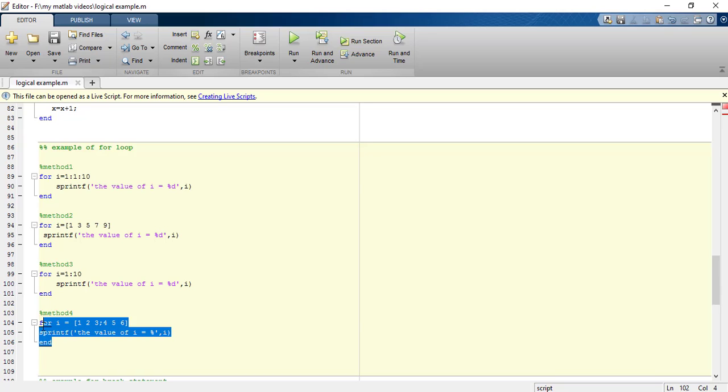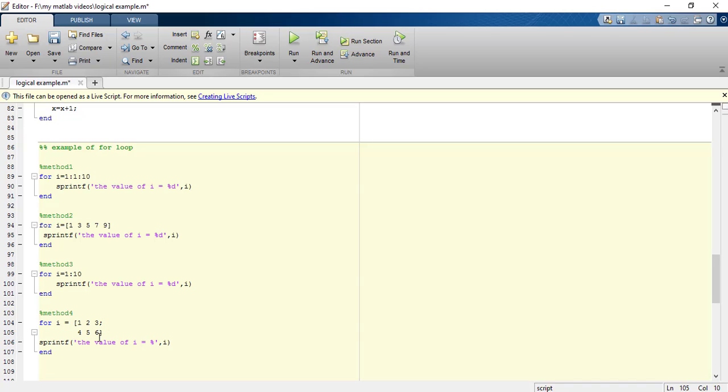The fourth way of writing the for statement is this. In this case the I will hold the values as the first column of this matrix, that is 1 and 4. Then in the second case, let me put it like this. So I will hold values as a column matrix of 1 and 4 as the first value, 2 and 5 as the second value, and 3 and 6 as the third value.